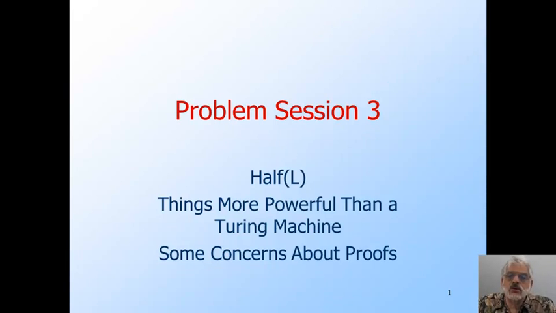I'm then going to address a question that came up in one of the early discussion threads, but that really wasn't appropriate until now. It concerns whether there are things that can do what a Turing machine cannot do. And finally, there have been several threads doubting one or another form of proof that I have used in class.